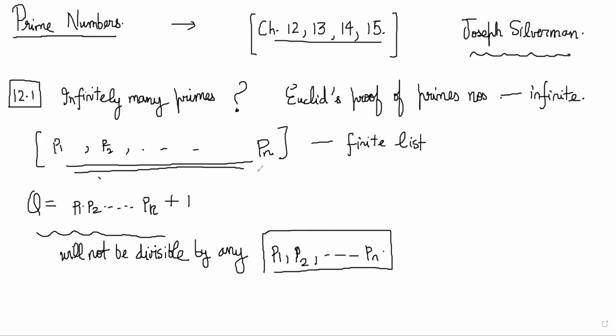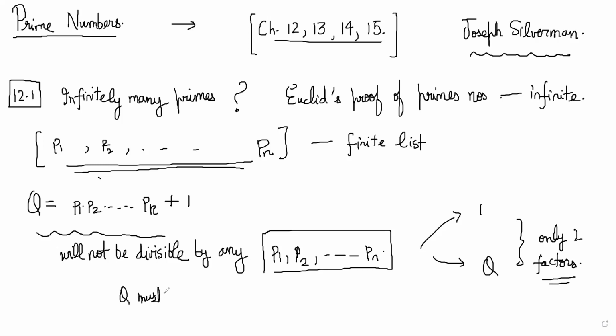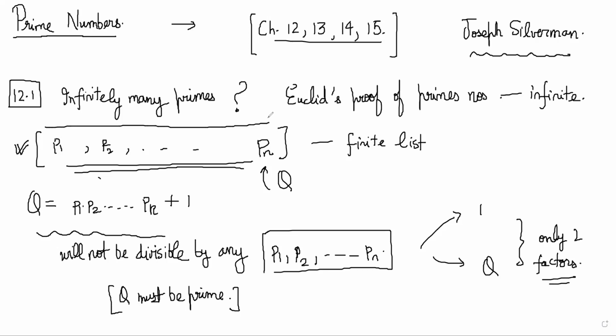Because there is a plus 1 at the end, the only two factors of q are 1 and q. These are the only two factors. So if that is the case, q must be prime. That means we have to update that list, right? q should have been in that list. So obviously there is a contradiction now, because just now you thought that this is the complete list of prime numbers, but clearly q was not present in that list.